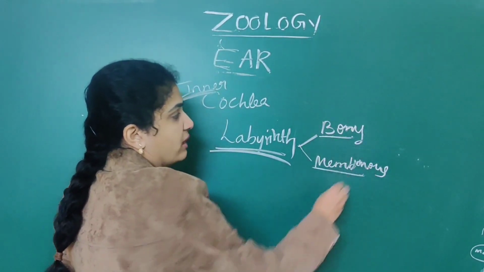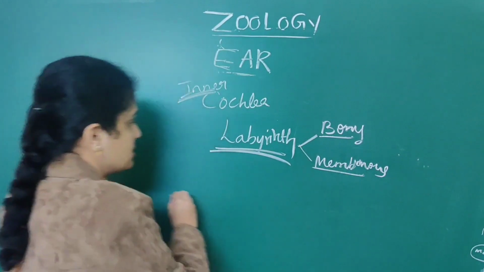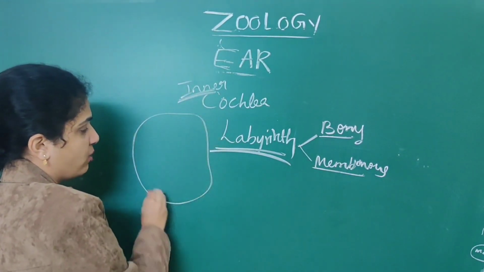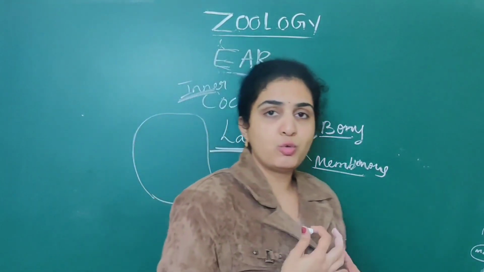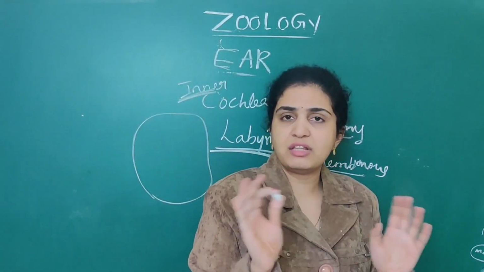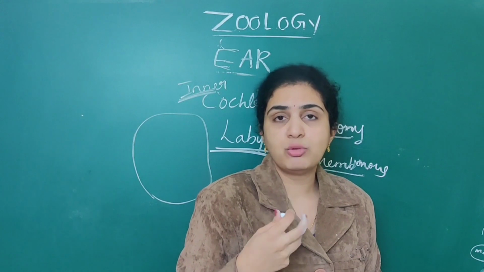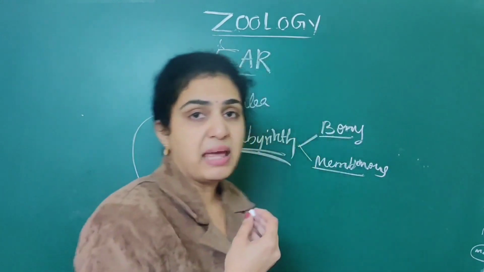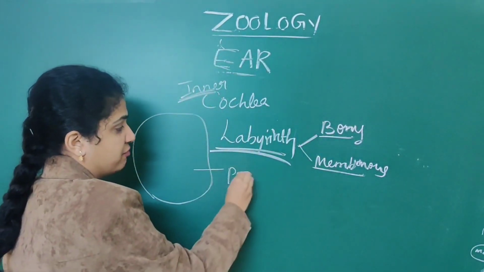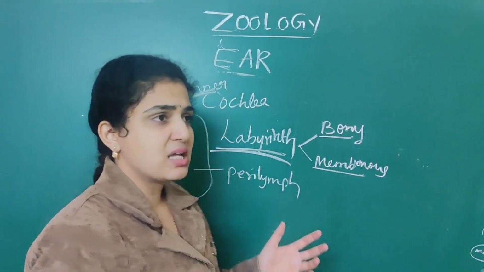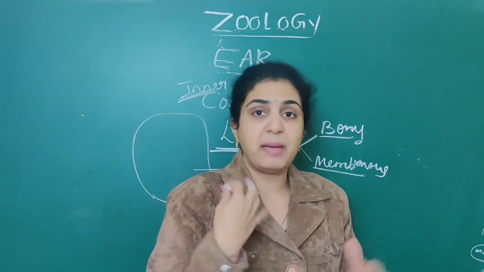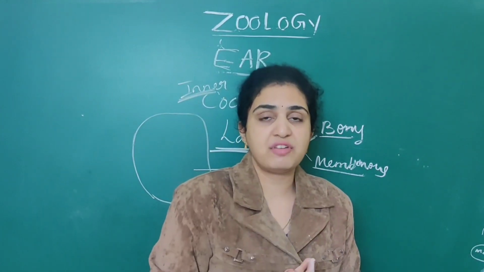Suppose you imagine this is a bony labyrinth. It is filled with a fluid. What is that fluid called? That is called perilymph. Perilymph means nothing but outermost, like periphery.